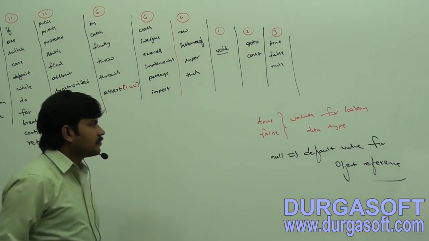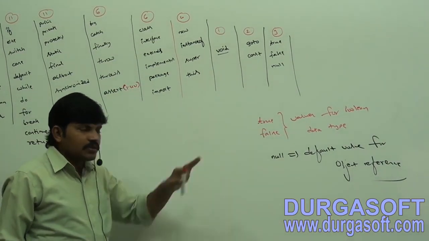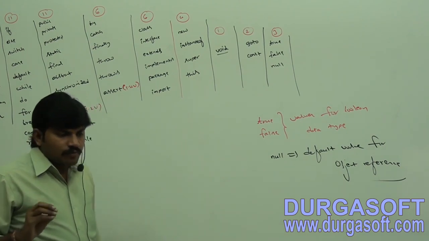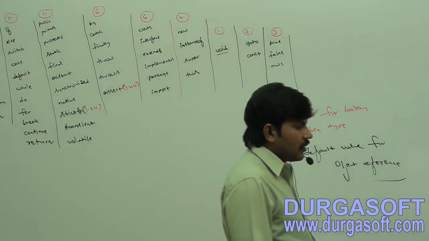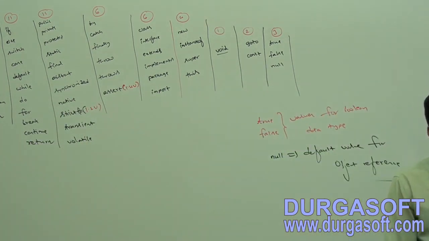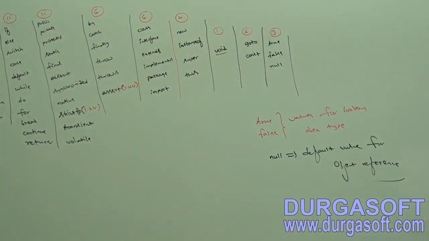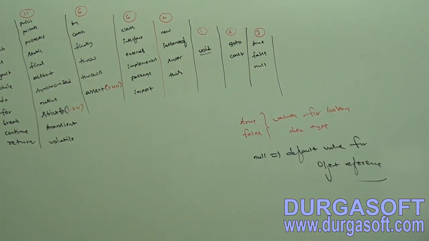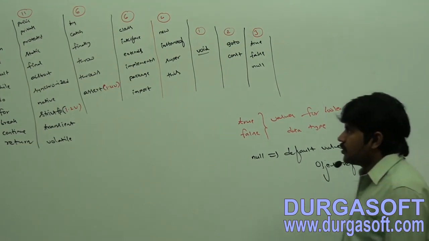Take this one. True, false, values for Boolean data type. Null, default value for object reference.